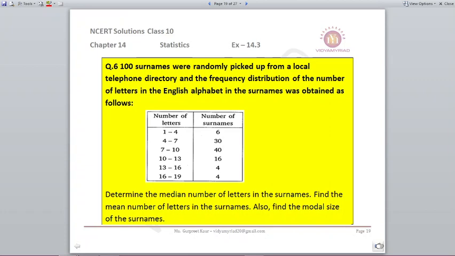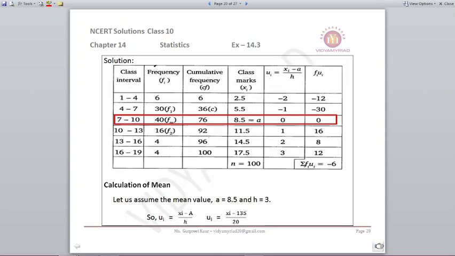That means we have to find out the median. Find the mean number of letters in the surname. We have to find mean also. Also find the mode. So we have to find all the three, mean, median and mode, using this table, which is number of letters and number of surnames. Let us find out now.